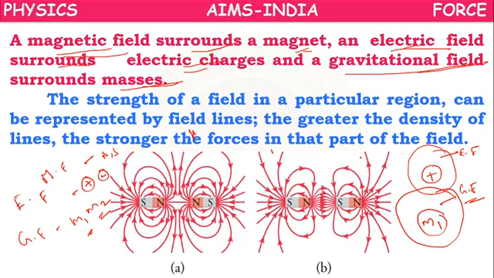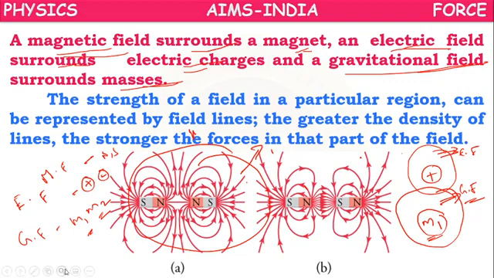Or if you have a magnet like this, around it a magnetic field will be there. So a magnetic field will be there around a magnet, an electric field around charges, a gravitational field around the masses.